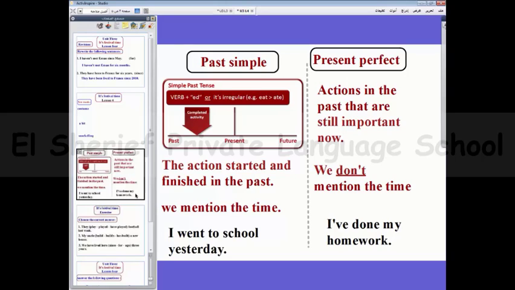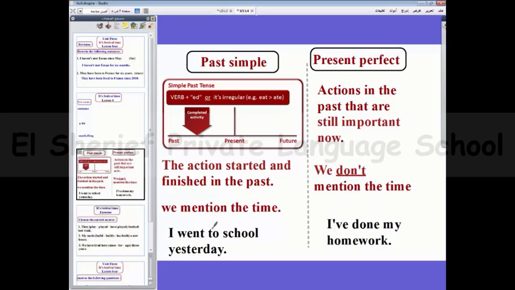And we mention the time also. Look at the example. I went to school yesterday. So yesterday, the action happened and finished in the past, and I mentioned the time.